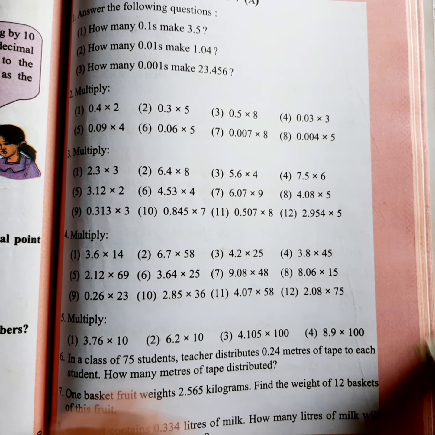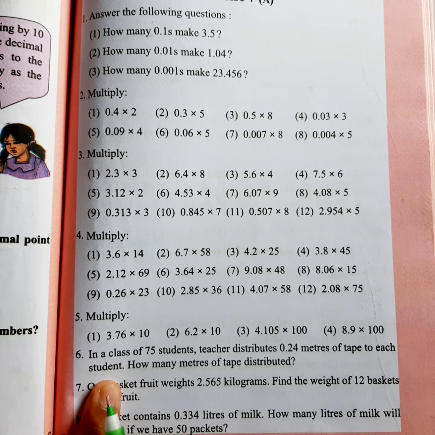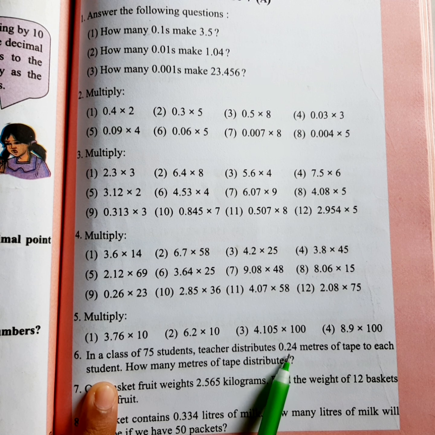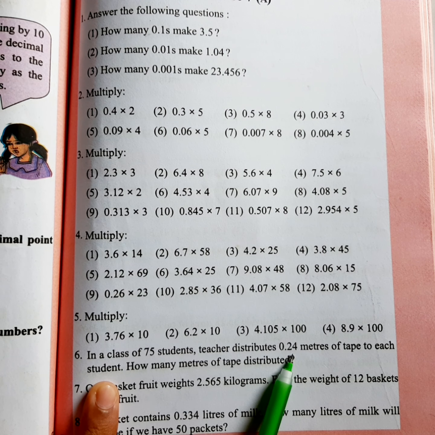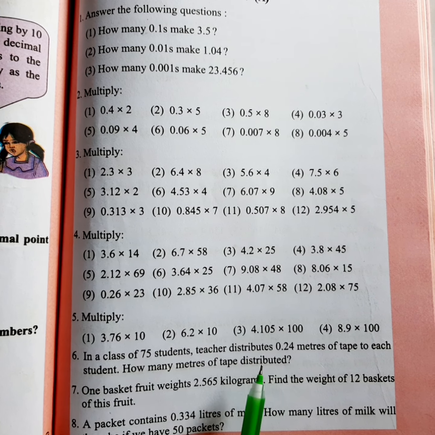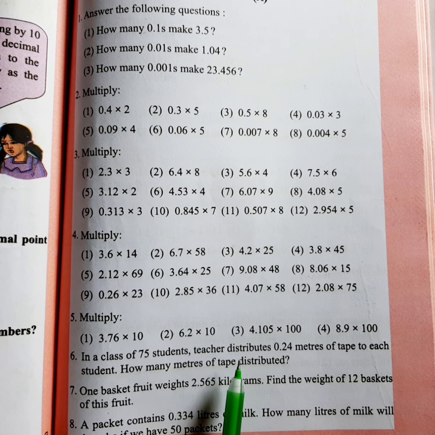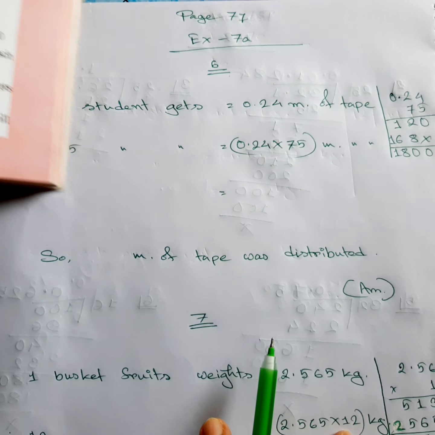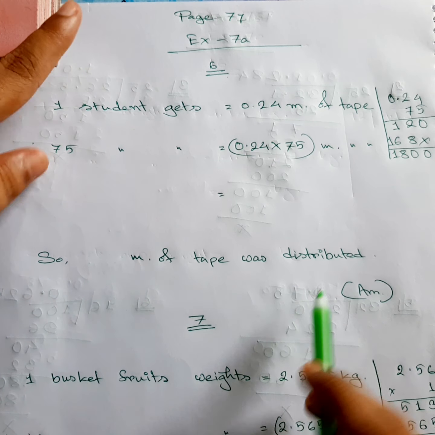Okay, now let's do that one. Number 6. In a class of 75 students, the teacher distributed 0.24 meters of tape to each student. That means one student is getting 0.24 meters of tape. How many meters of tape are distributed in total? How many meters for 75 students? How many tapes are needed actually? Let's see. I have already done that. I'm going to show you just a little bit.